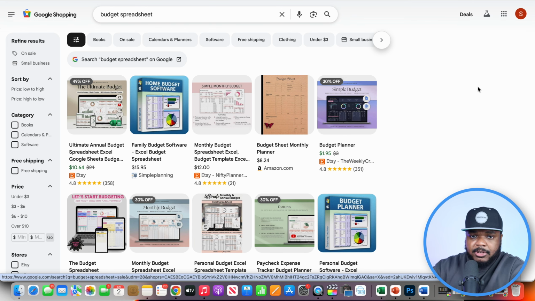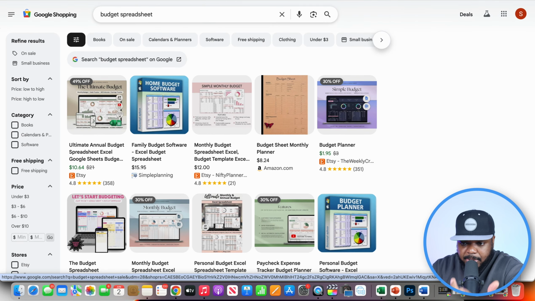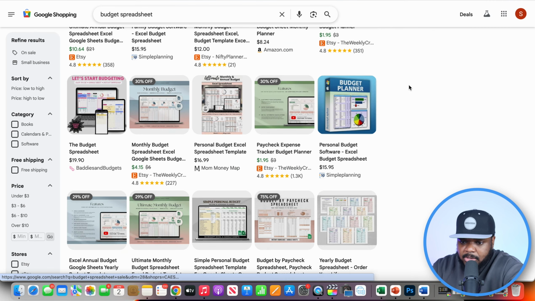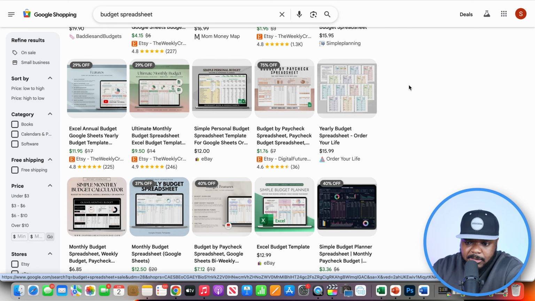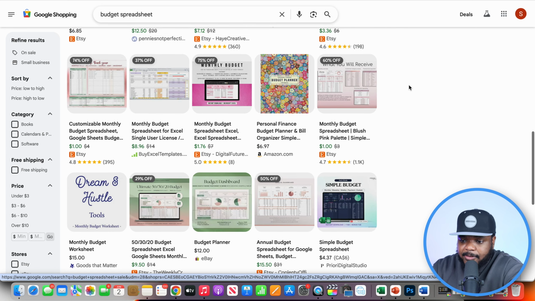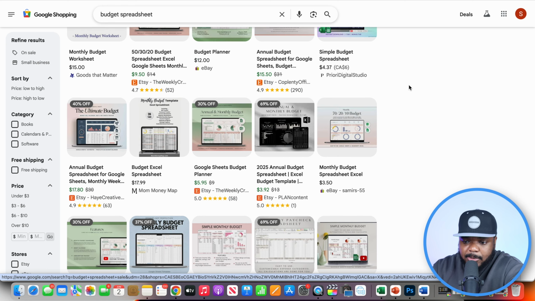And for those of you that are wondering, but Sam, is it even possible to sell a spreadsheet? Are people selling it? Are people buying it? Well, if we just go over to Google Shopping, I've just typed in budget spreadsheet right there, and there's all of these different websites. There's all of these different platforms that are selling spreadsheets because it's definitely a popular thing that people are searching for and people want to buy.